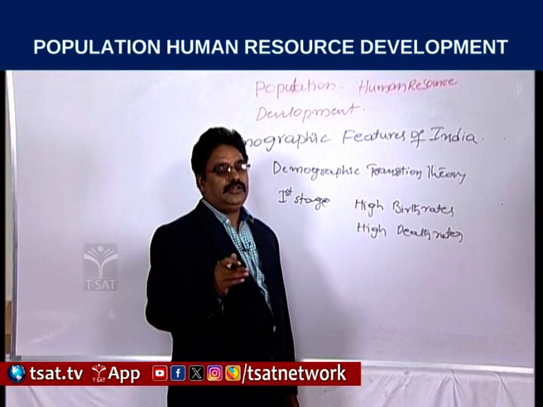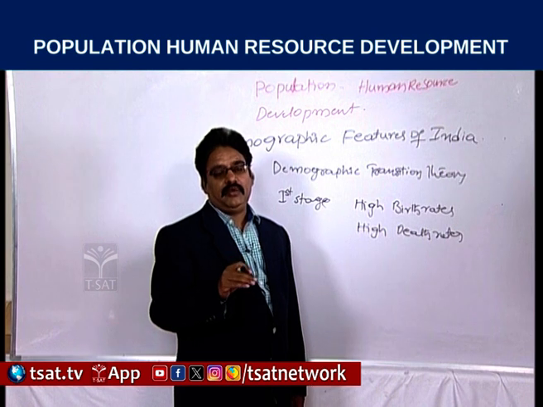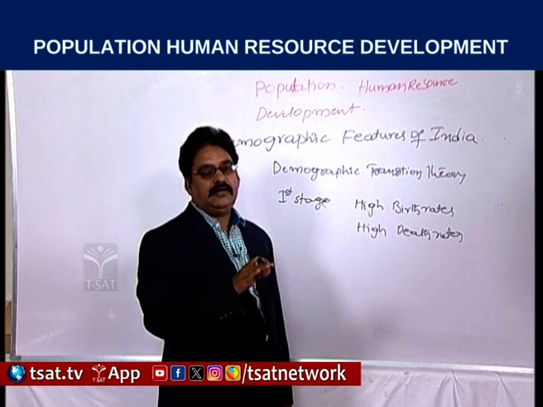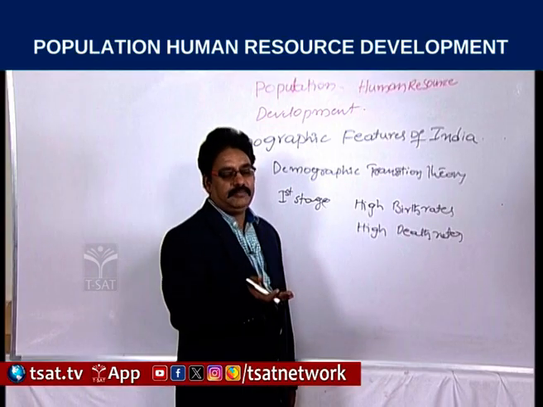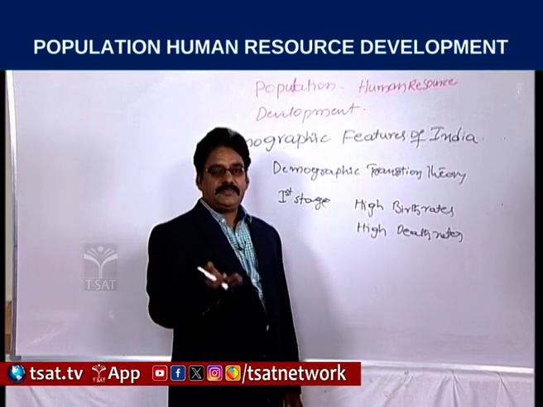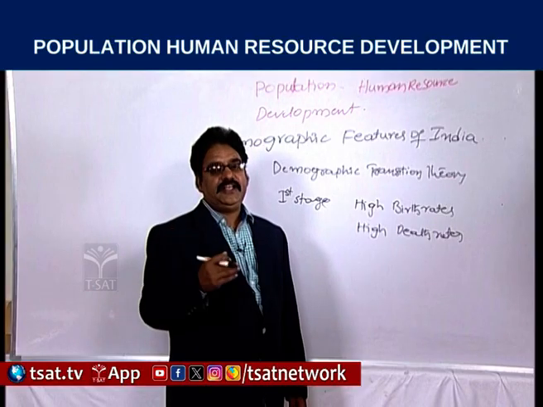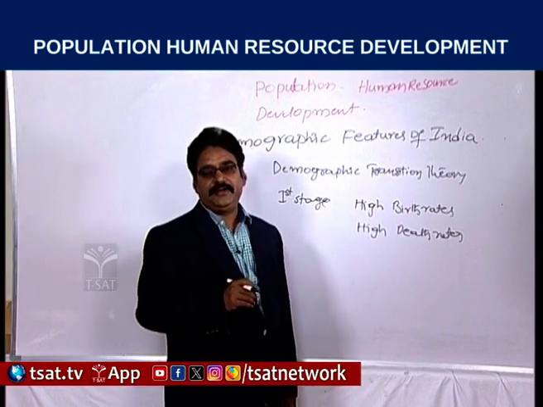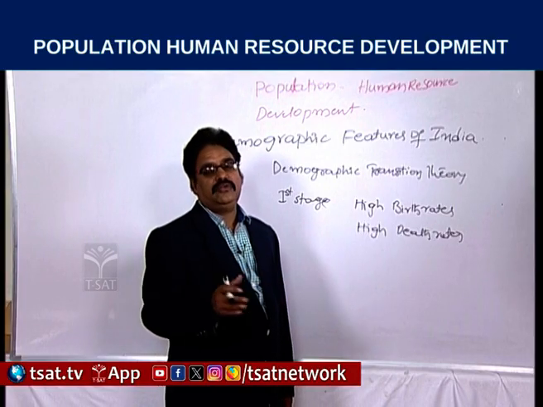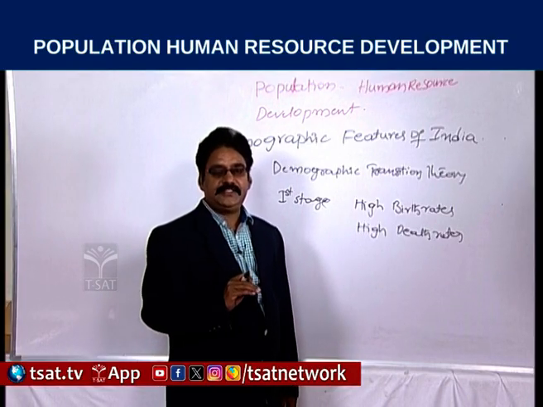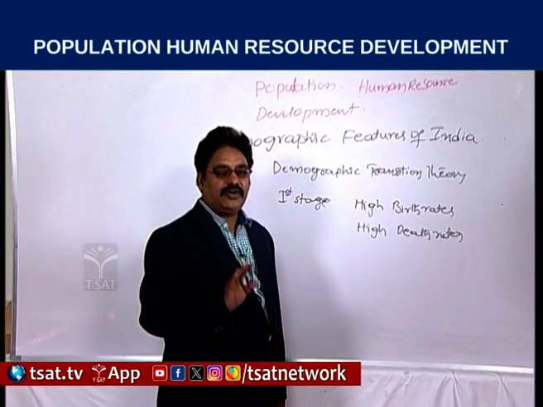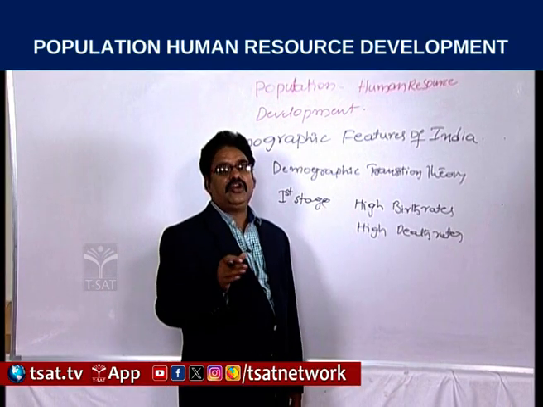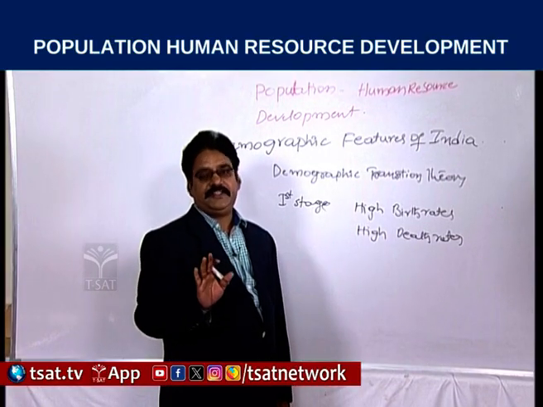So more or less both are the same. For example, approximately in India, 49 was the high birth rate during the early period, and death rates were also almost equal to the birth rates, that is also 48 to 49. Then in this first stage there will not be any increase of population.